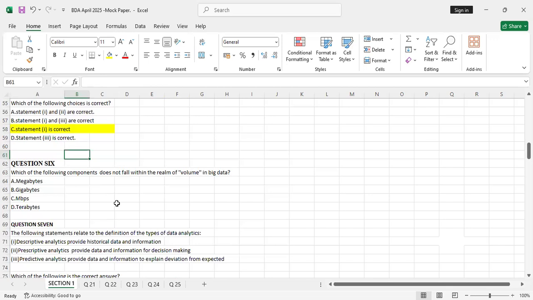So in this question, I was testing your knowledge. Which one does not fall within the realm of volume in big data? The one which does not fall within the realm of volume is the Mbps. Mbps falls under velocity, the speed. So this was an easy pick. You just take Mbps because the megabytes, the gigabytes, and the terabytes fall under volume.